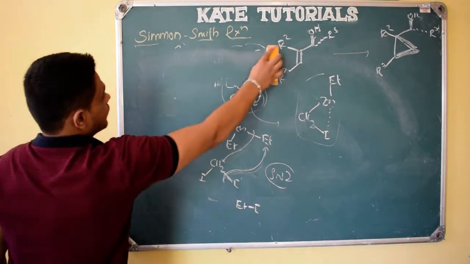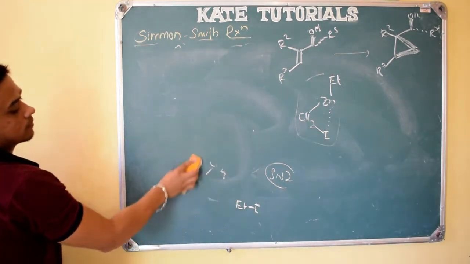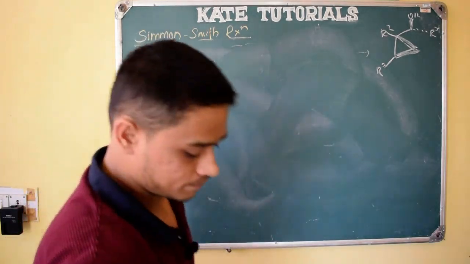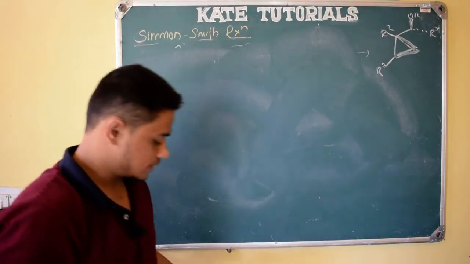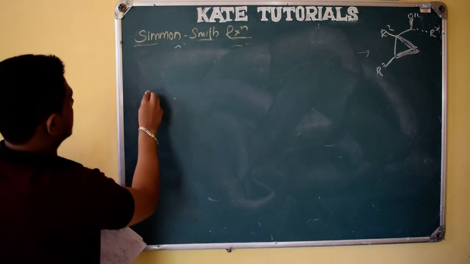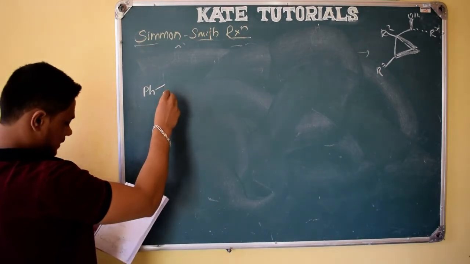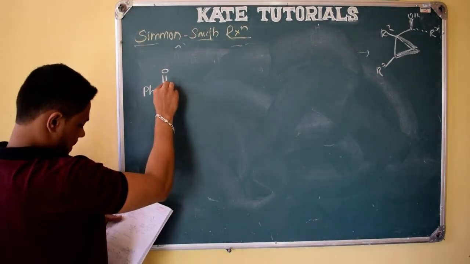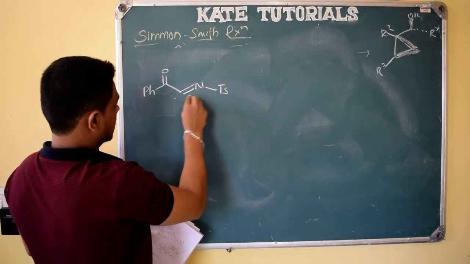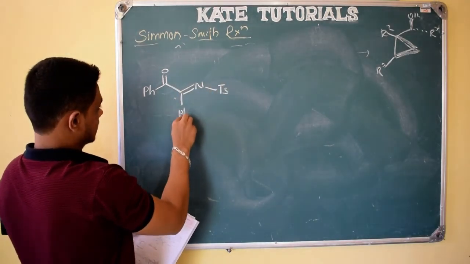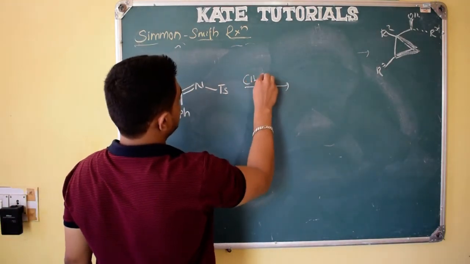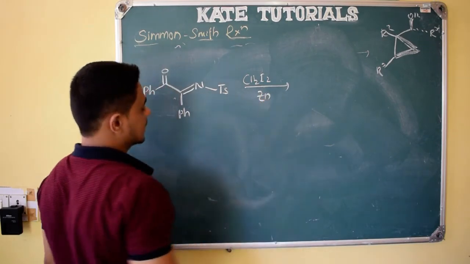So we shall see one more reaction. This is the final reaction. Let us see that also, right? So this is also very easy and interesting. Ph, C double bond N, and this is the tosyl group Ts, and here Ph, right? Same thing, CH2I2 in presence of zinc, right?